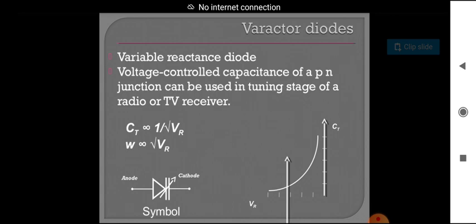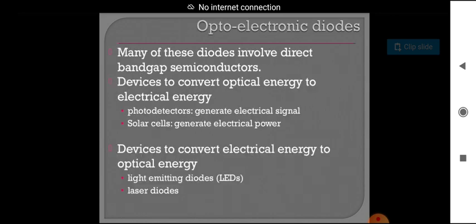And coming to the varactor diodes, see in the diagram, variable reactance diode. It is also called a variable reactance diode. The voltage controlled capacitance of a p-n junction can be used in the tuning stage of a radio or TV receiver. So it is used as a tuner in a radio or receiver. Here we are showing another type of diode, and the symbol and the graph are shown in the diagram.